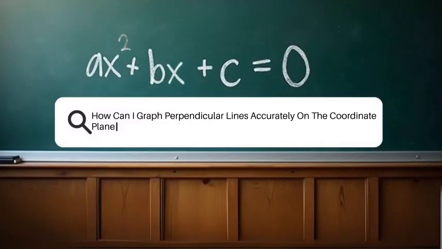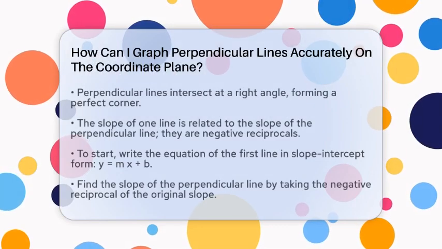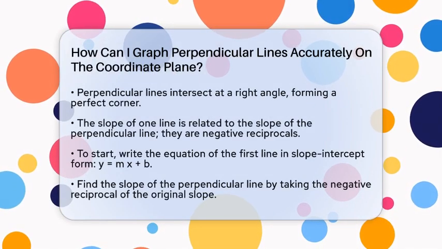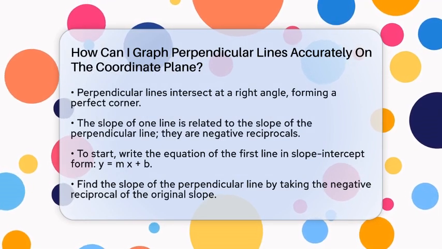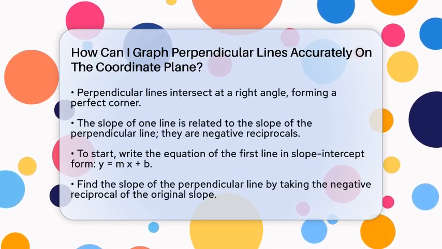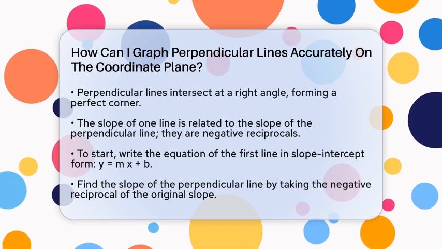How can I graph perpendicular lines accurately on the coordinate plane? Imagine trying to draw two lines that cross each other at exactly a 90-degree angle. It might seem tricky, but with a few simple steps, you can do it easily.